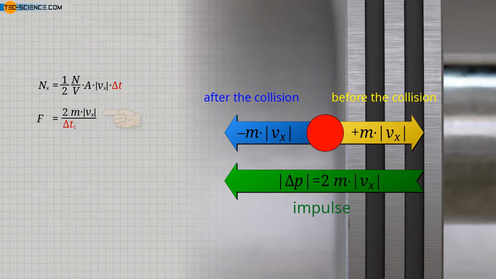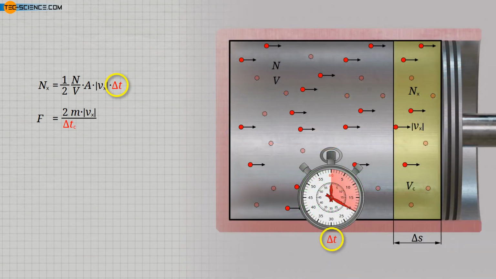Note that the times marked in red in the two formulas do not necessarily have to be identical. The time in the first formula stands for an arbitrary considered period of time, within which the respective number of molecules Nx hits the piston. In the second formula for calculating the collision force, on the other hand, it is the time period in which the change in momentum takes place, meaning the collision time within which the molecule is in contact with the piston, so to speak.